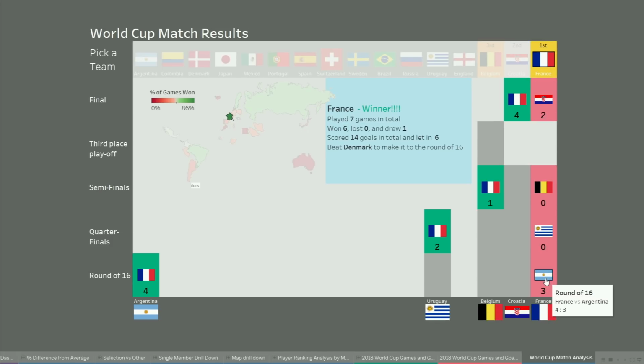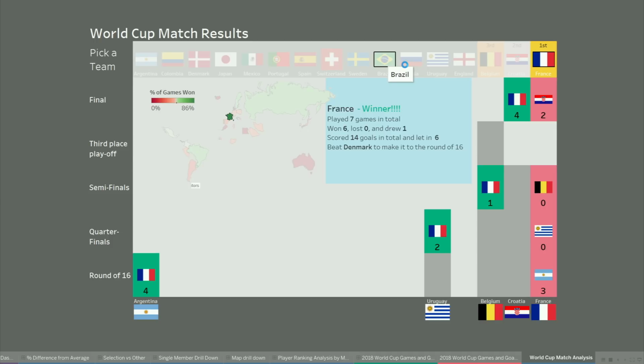You can see they first played Argentina, and then Uruguay, and then Belgium, and then Croatia, and then they made it to the final. But now it's also gone and selected those four teams that they played, and so you can see at what level those teams made it to. So Belgium made it to the third place final, whereas France knocked all the other teams out.